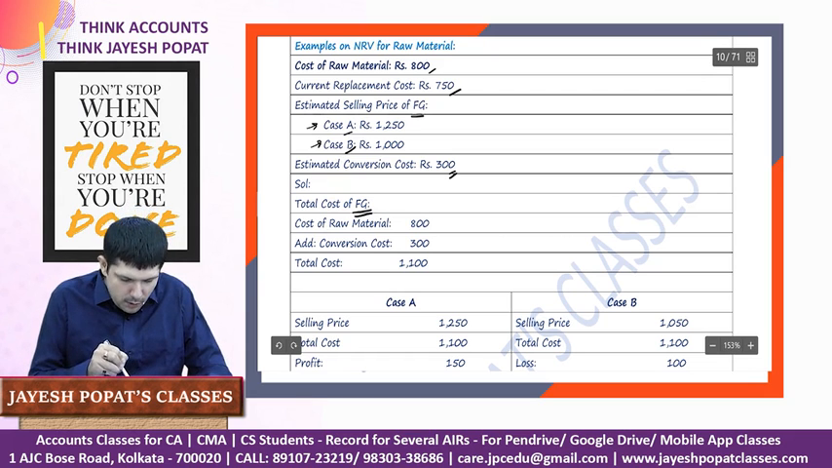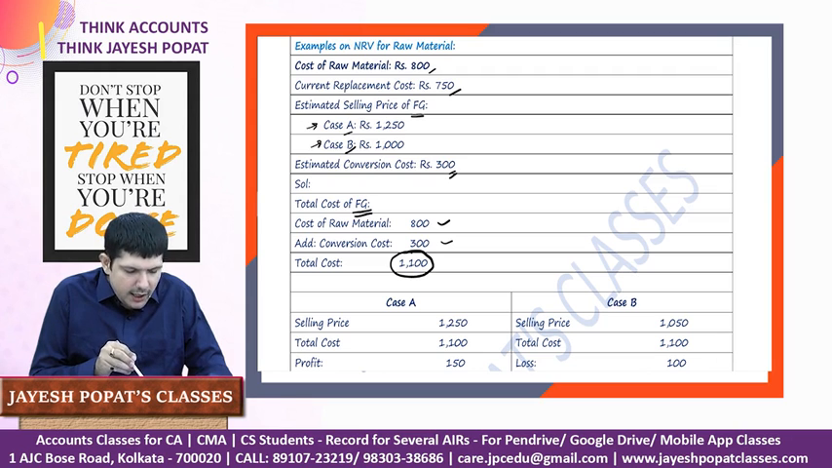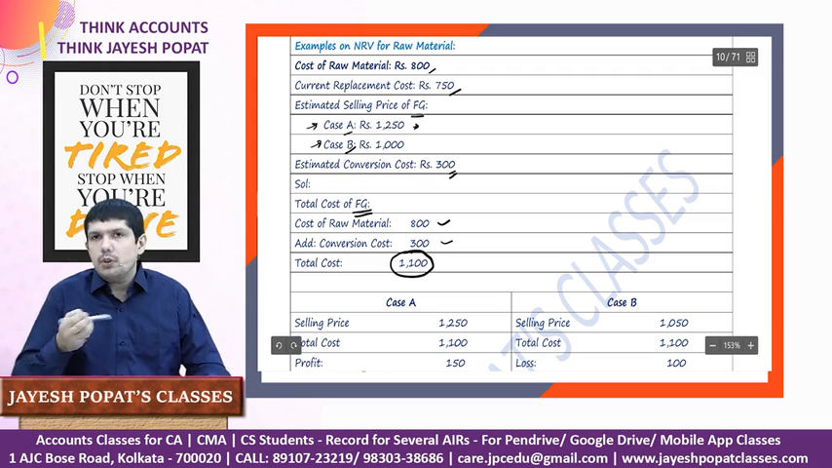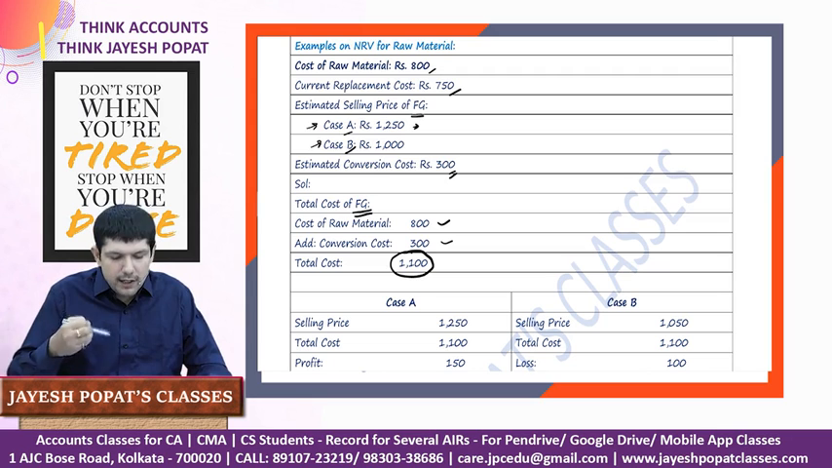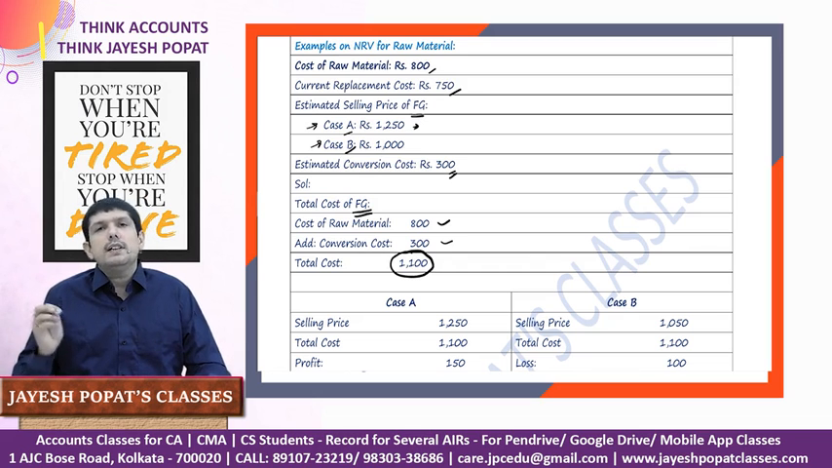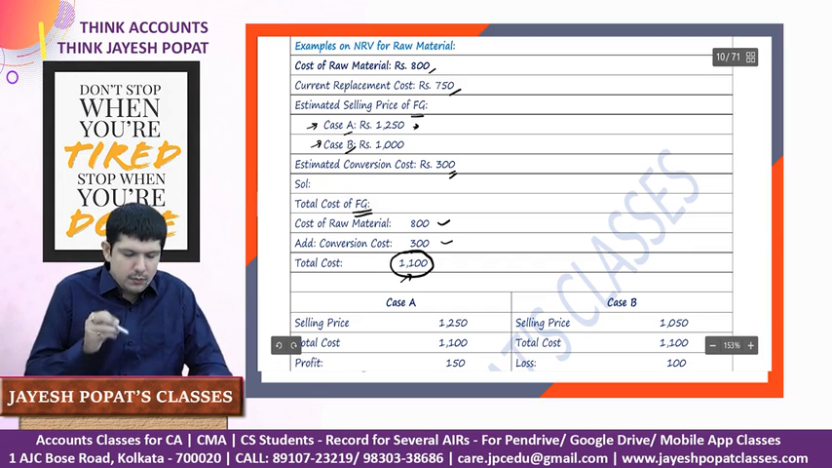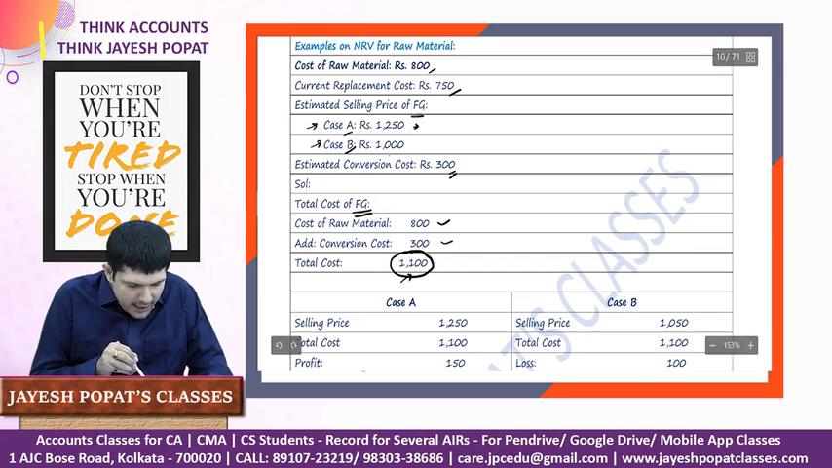See, the cost of the raw material is 800 and conversion cost is 300. So the total cost of producing the finished goods is 1100. In the first case, the NRV is 1250, which is more than the cost. So we have said that while we are calculating the NRV of raw material, if the finished goods are to be sold at a profit, we don't need to do any adjustment and the raw material is to be valued at its cost. But in the second case, the cost of the finished goods is 1100 and the NRV is